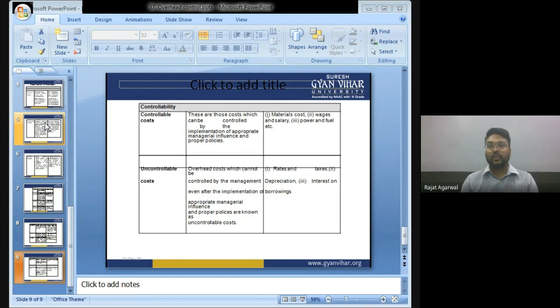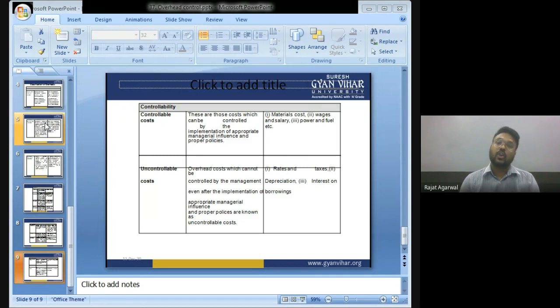I can control this cost by making efforts and purchasing a huge quantity of plastic. Then the cost of plastic will be ₹90 per kg. So the cost of raw material is controllable cost. Those costs which can be controlled by implementation of appropriate managerial influence and proper policies, like material cost, wages and salary, power and fuel, etc.